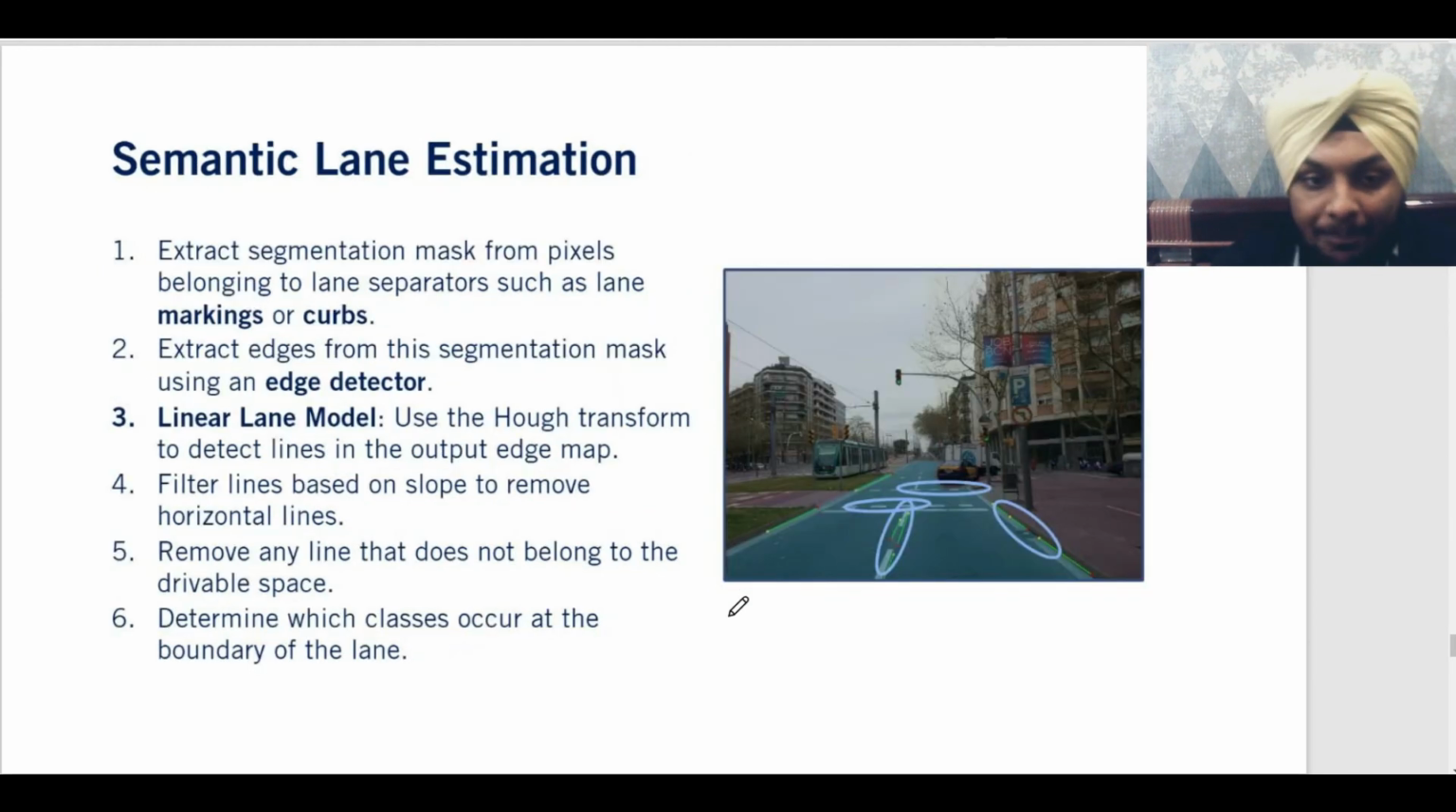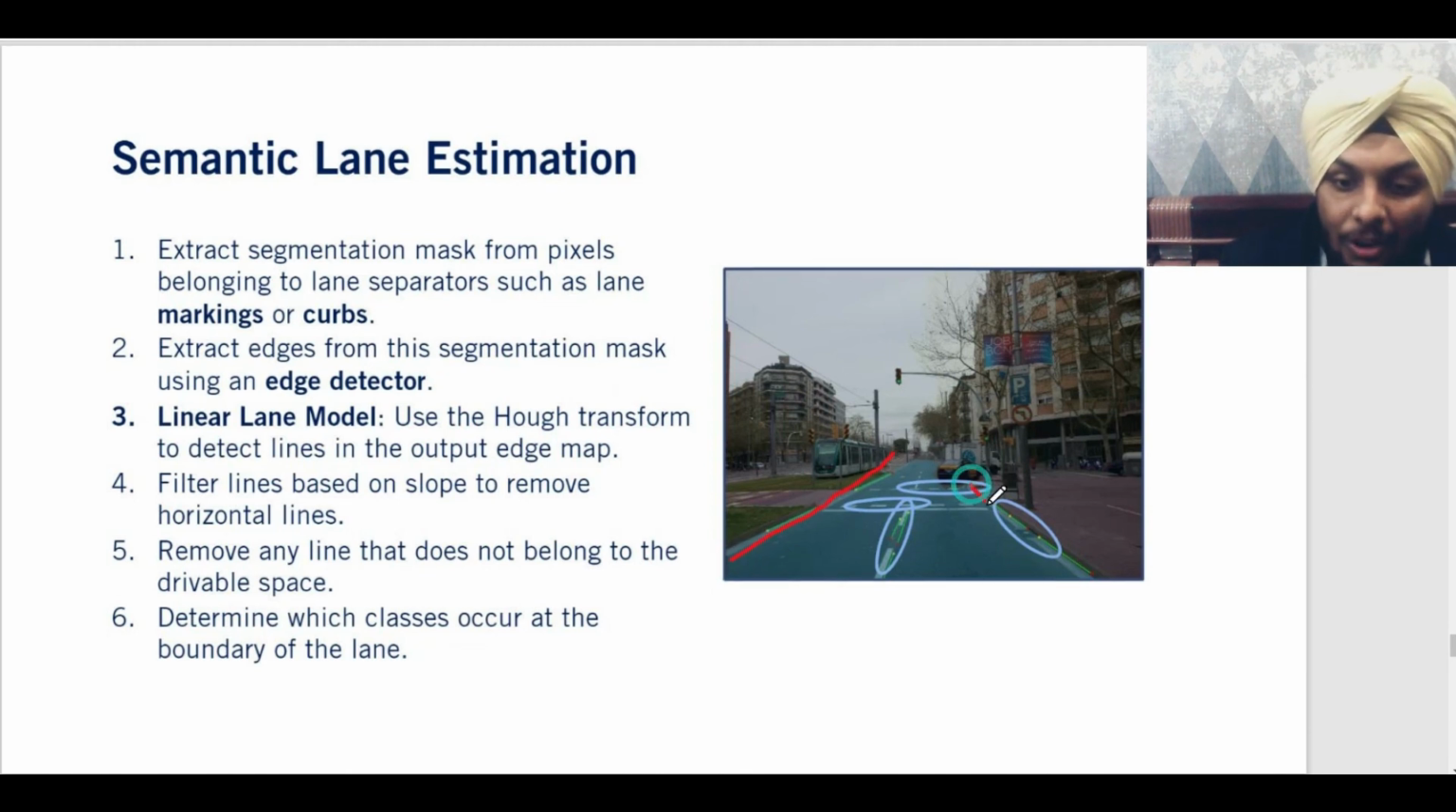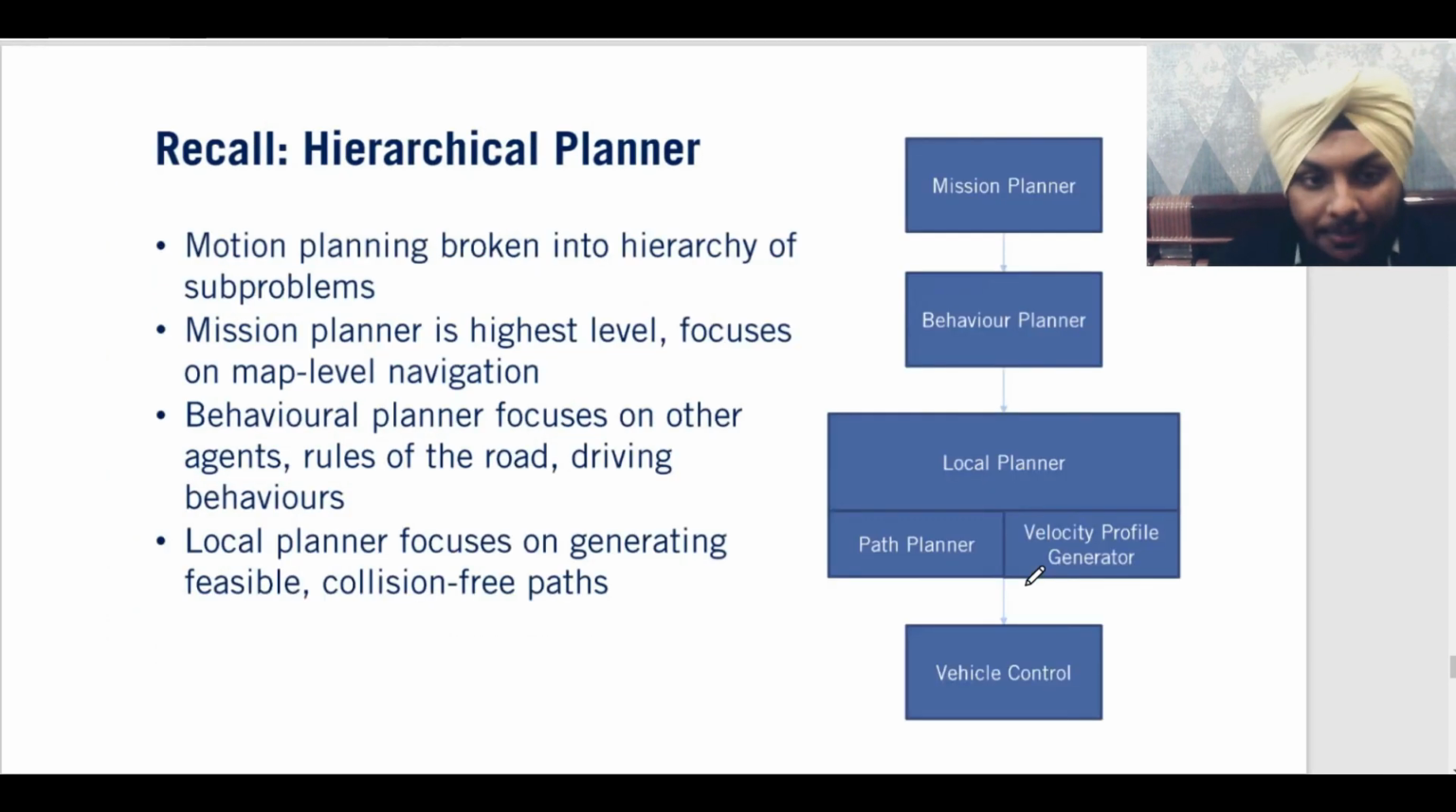goes behind it. Then comes semantic lane estimation. For lane estimation, generally we use Hough transform to detect lines in an output edge map. That is basically to detect the lane markings, all the boundaries of the road, so that the computer can know which lane the car has to drive in and which not.